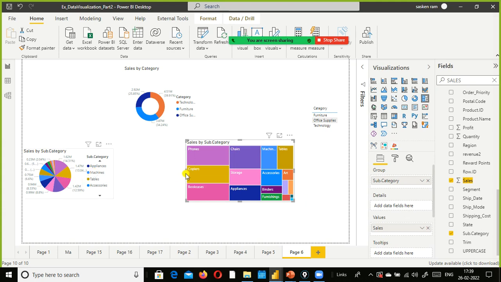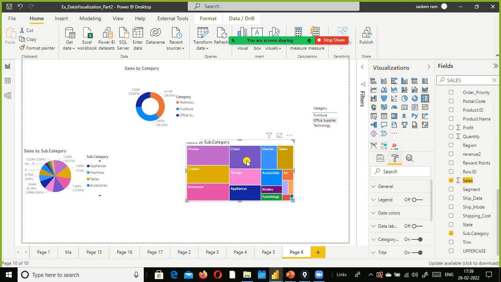So compared to these two, this one is pretty clear, right? So you can gain insights even if you resize this, and still get the insights clearly. You can also use the formatting options for tree map. I just enable this one.